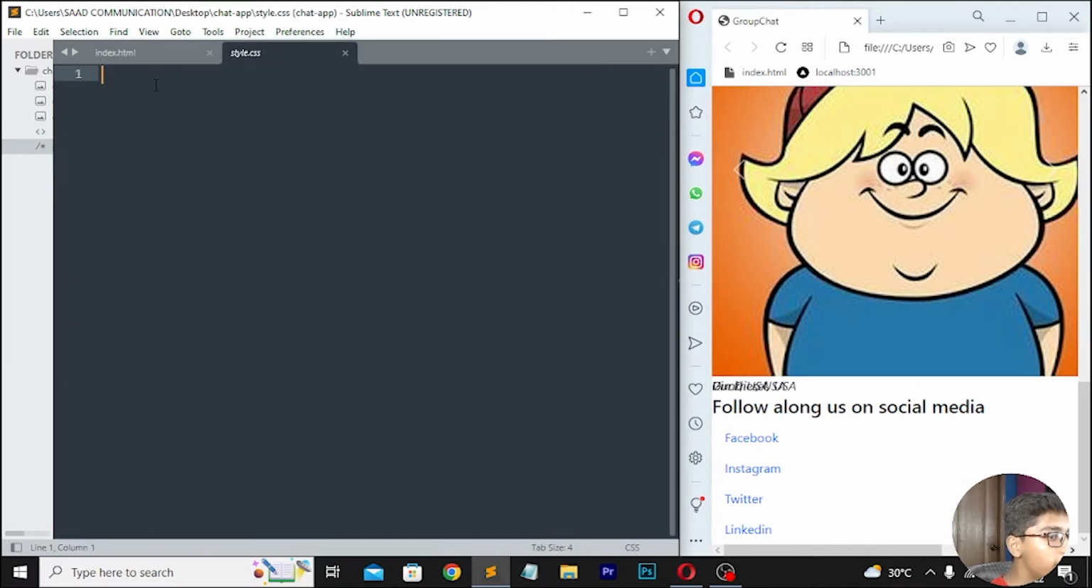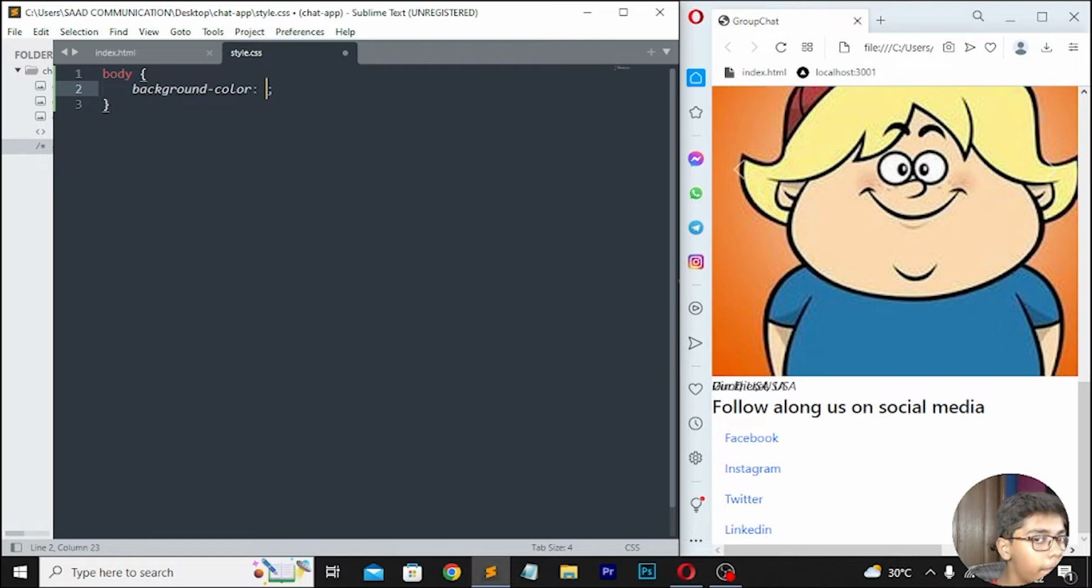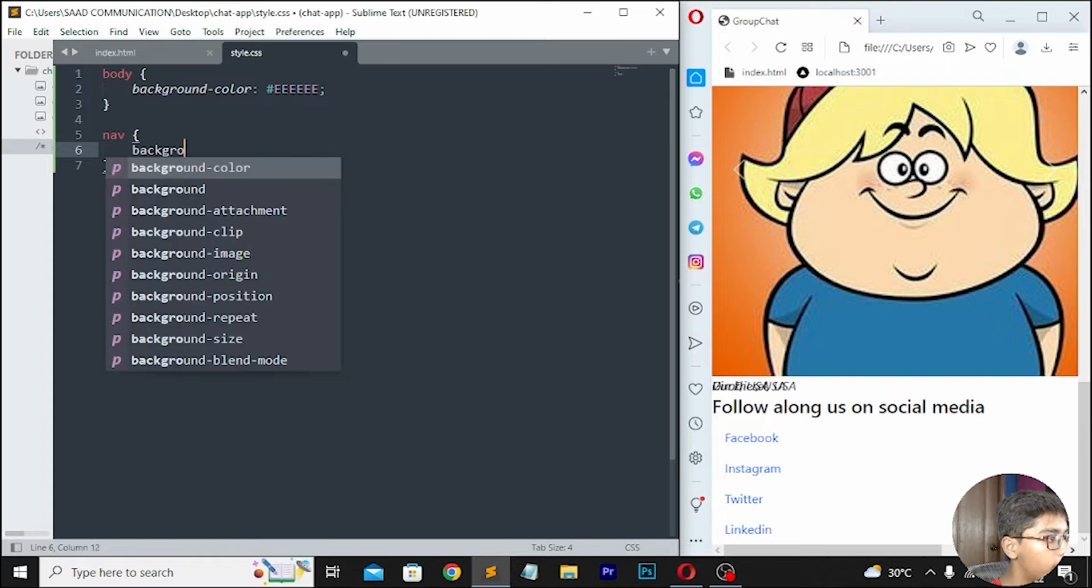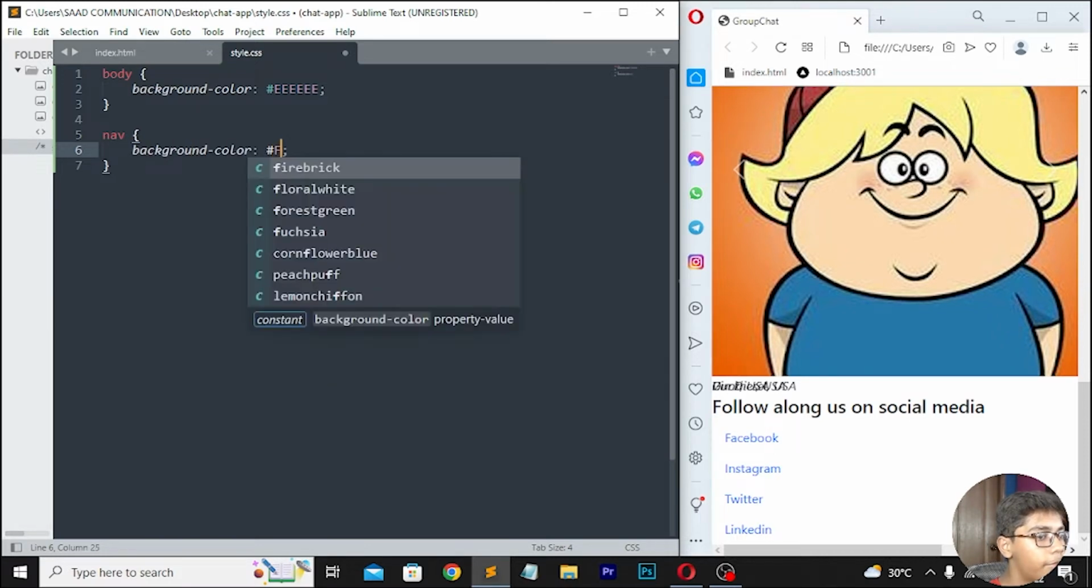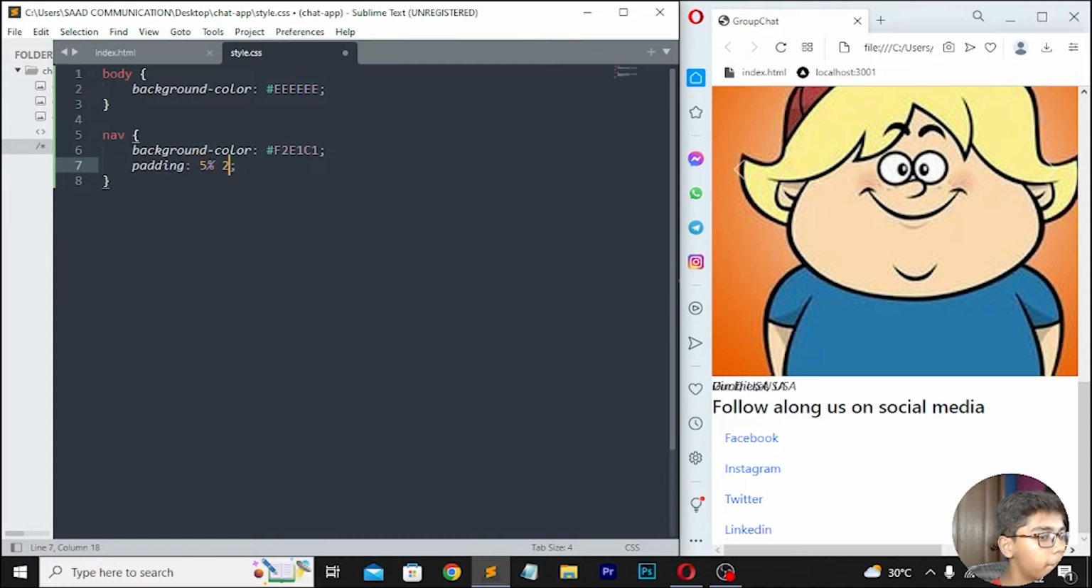Now when you are here, you have to just write a body tag and then in this I'll be writing a background color, which should be like, you can say, pulli. So here I'll be writing E. Then you have to move down right here nav, and here I'll be writing background color. Then I will be writing F2E1C1. Then move down right here padding which should be 5%, 25%, 0%, 5%. Then move down right here dot nav link, and here I will be writing color. Then write 716F81.